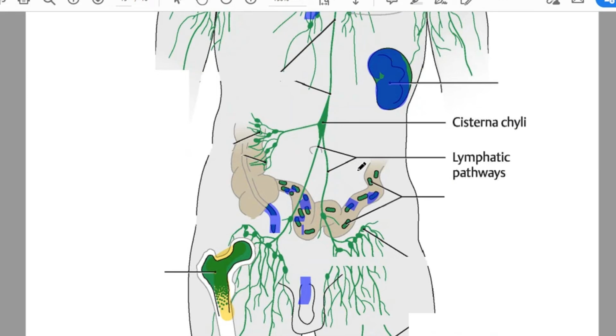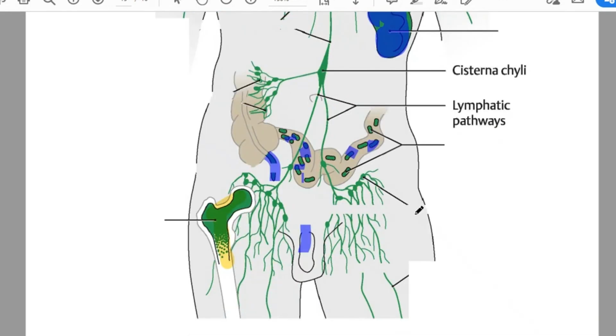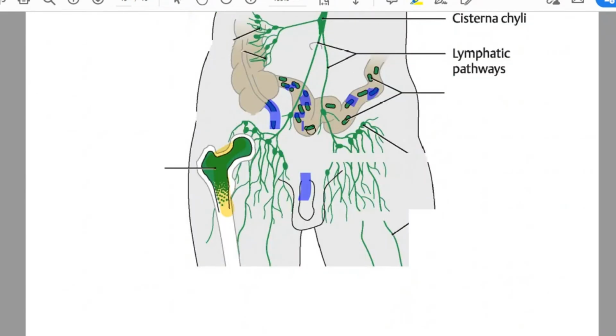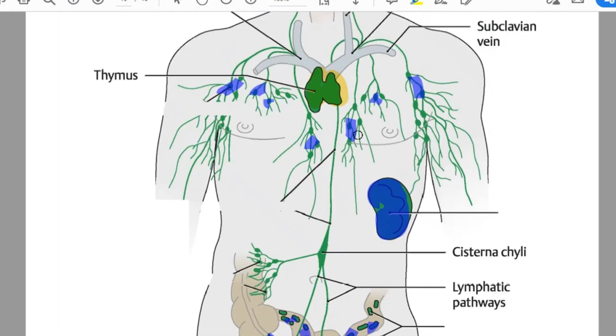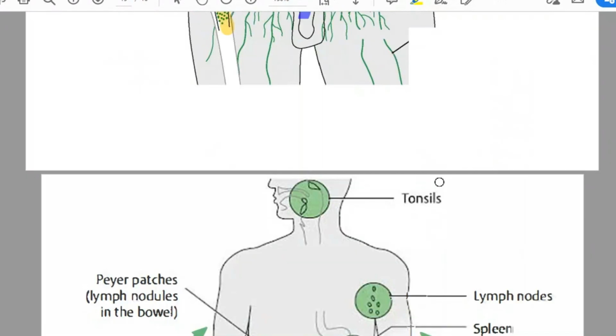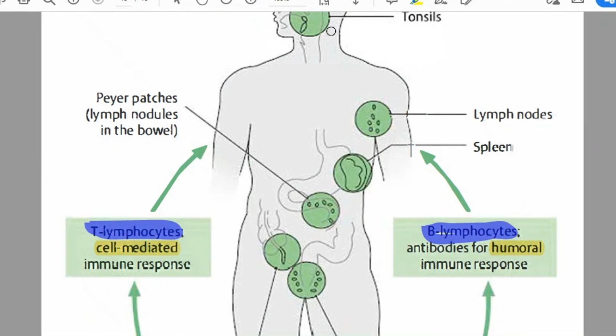So what are the main principles of these peripheral lymph organs? They are situated in the places where there are possible ways of penetration of these antigens: the gates of the respiratory and digestive systems, and from another side, the genital and urinary systems, and even in the skin you have some specific cells. So all these T and B cells spread into your peripheral organs, and they wait there.